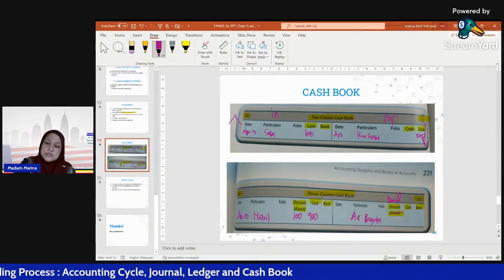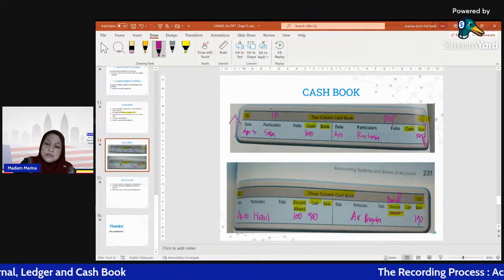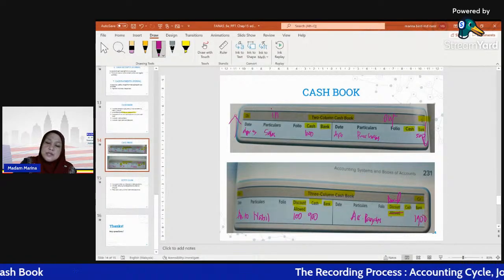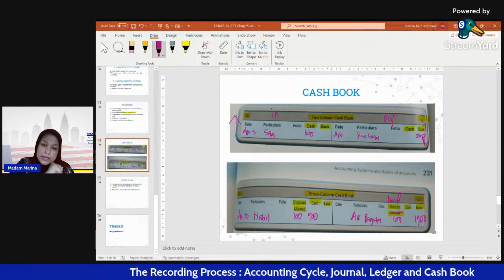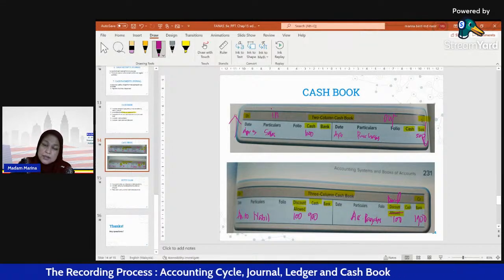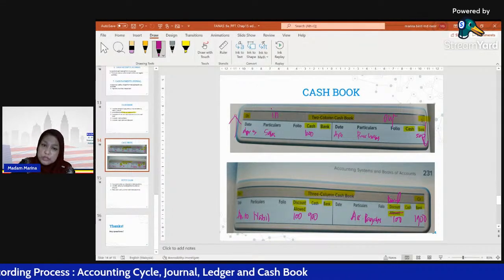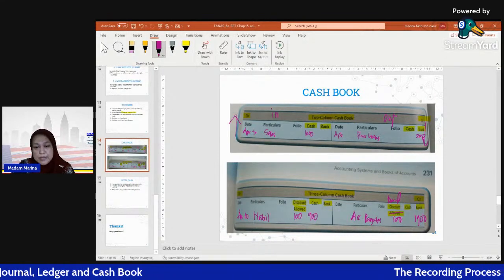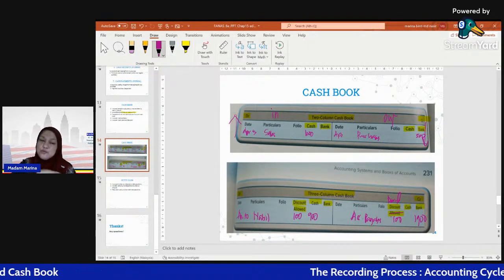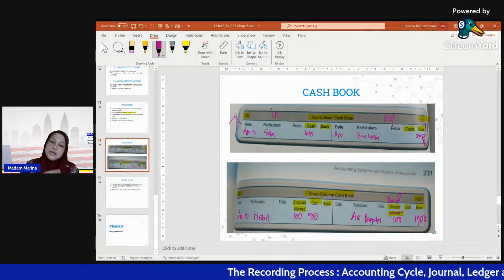For example, we owe 2,000 and we pay only 1,900. So the other 100 is the discount we get because we pay early. Maybe the credit term is one month but we pay within 2 weeks, so our supplier gives cash discount to encourage us to pay early. Okay, this is cash book.